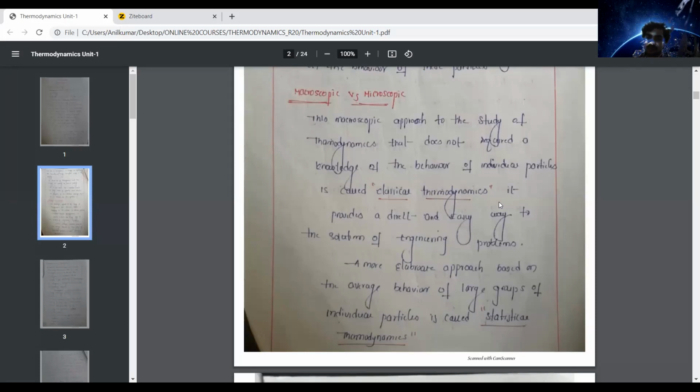This type of approach is called classical thermodynamics.